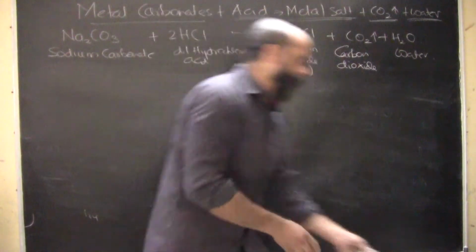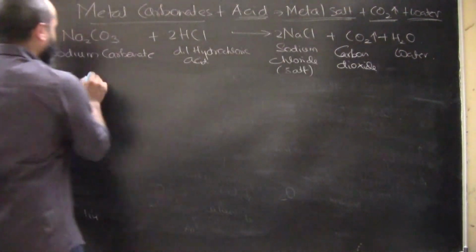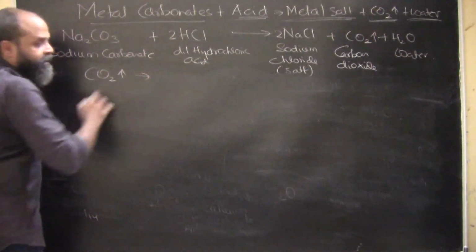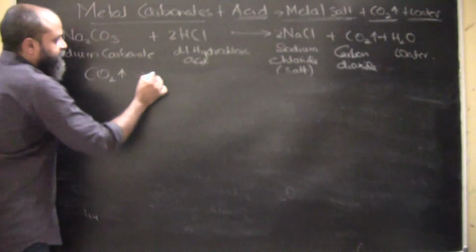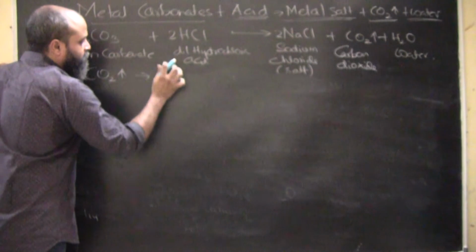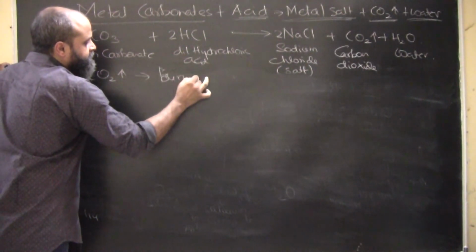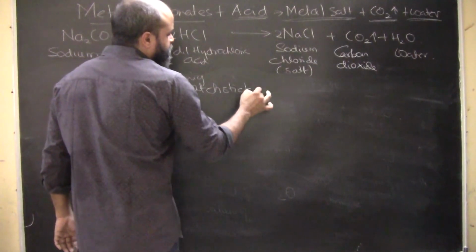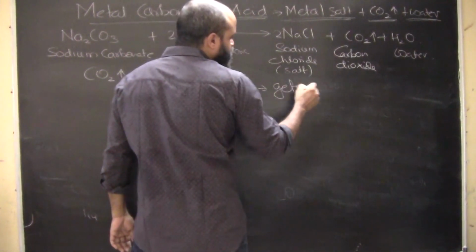So what happens is, when carbon dioxide is getting evolved, there are two things that are happening. We can test it with a burning matchstick, which gets extinguished.